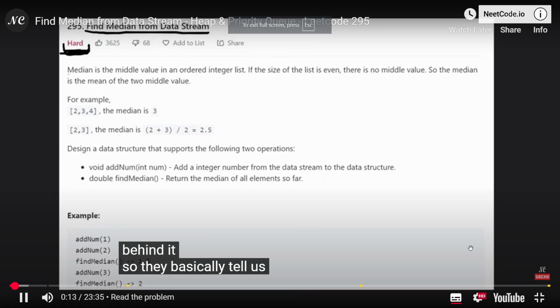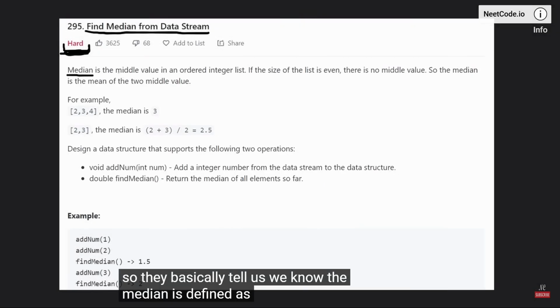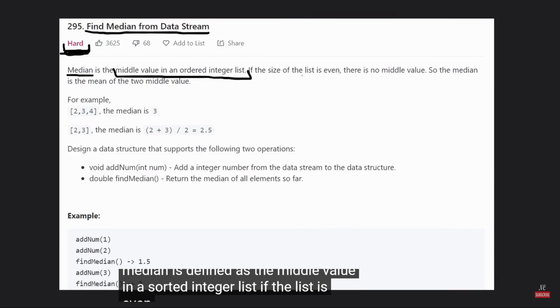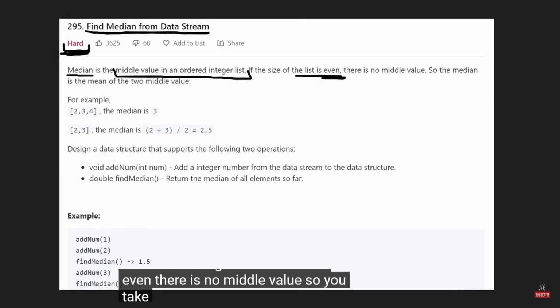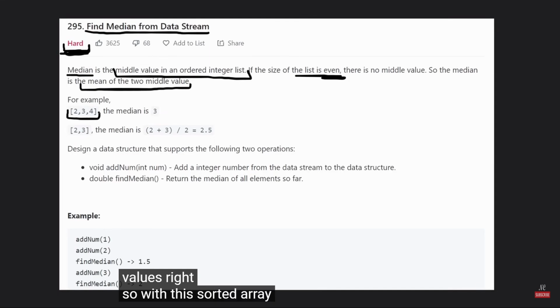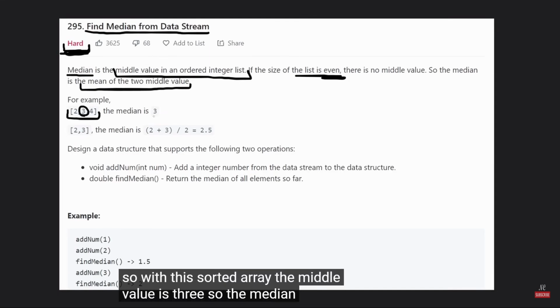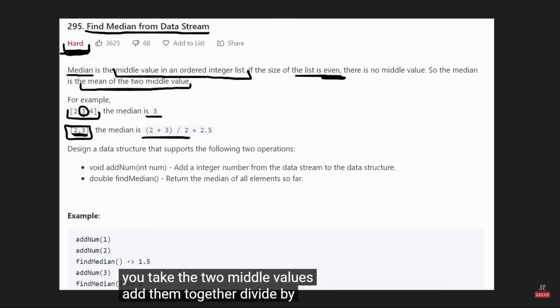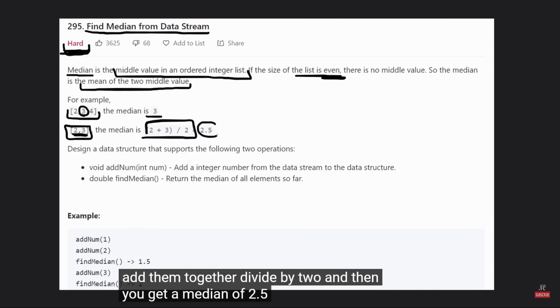So they basically tell us the median is defined as the middle value in a sorted integer list. If the list is even, there is no middle value, so you take the average of the two middle values. With this sorted array, the middle value is 3, so the median is 3. With this, there is no middle value, so you take the two middle values, add them together, divide by 2, and you get a median of 2.5.